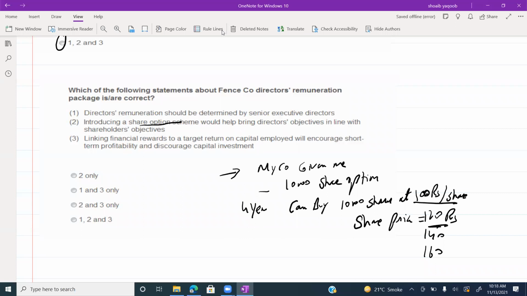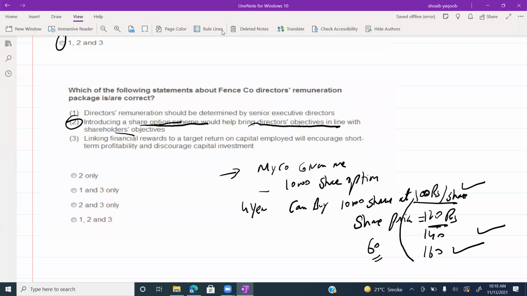If the market value reaches 160, I can buy the shares at 100 rupees and I can enjoy the gain of 60. So introducing a share option scheme would help bring director objective in line with the shareholder objective. What will be my objective, being the manager, being the director of the company? To increase the market value so that I can get the benefit here. And what is the objective of shareholders? To increase the market value.